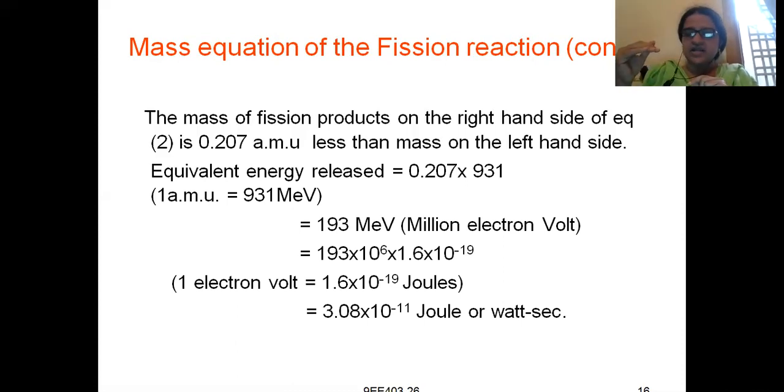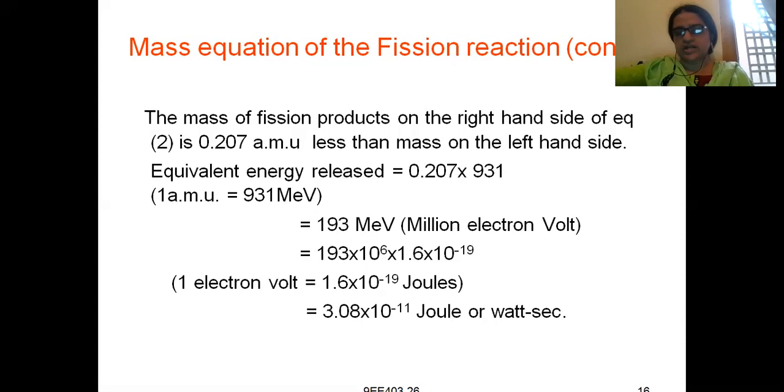Means the right hand side mass is 0.207 less than the mass on the left hand side. The mass of the reactants is more than the mass of the products, or the mass of the products is less than the mass of the reactants by 0.207 AMU, where AMU defines the atomic mass unit.